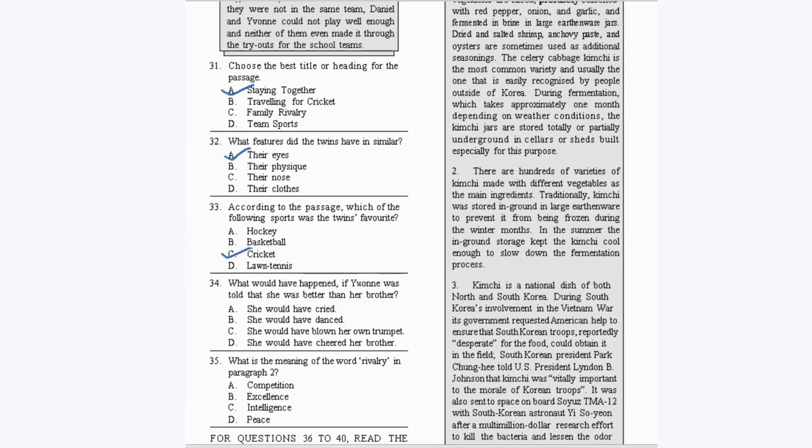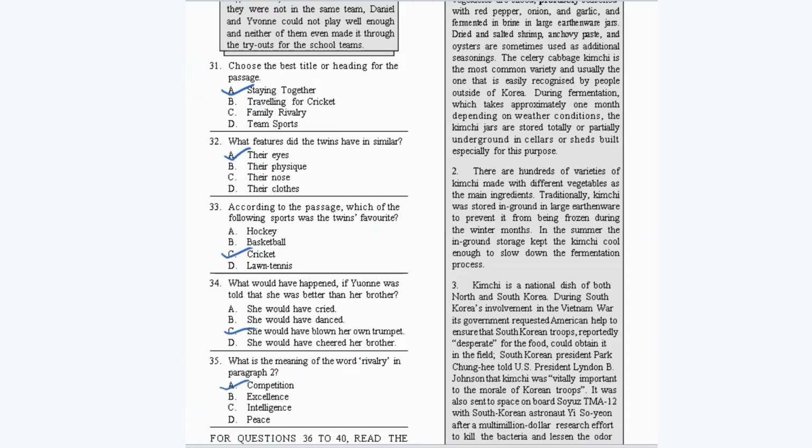What would happen if Fionn was told that she was better than her brother? She would have blown her own trumpet. She will be boasting her achievements. So option C is your correct answer. What is the meaning of the word rivalry in paragraph 2? Definitely it's about competition. Now with this we have completed the first passage.